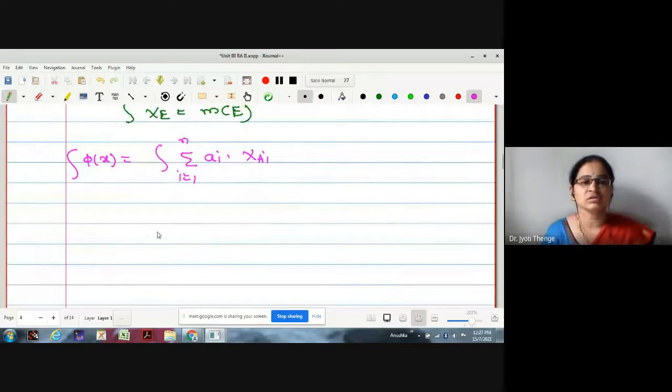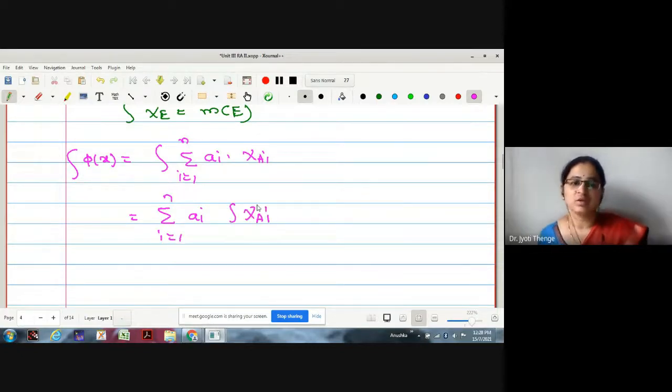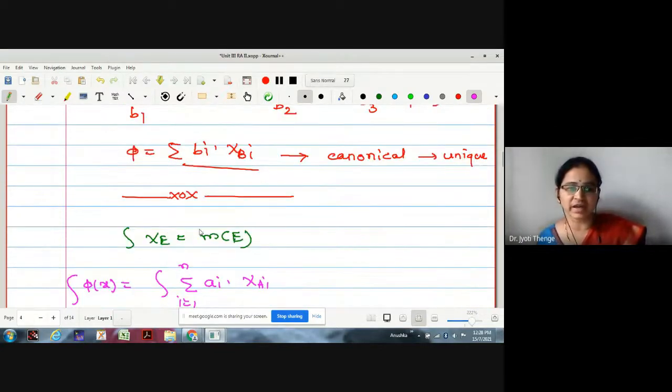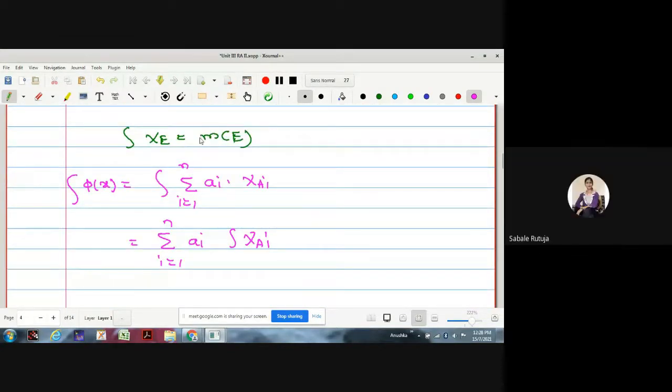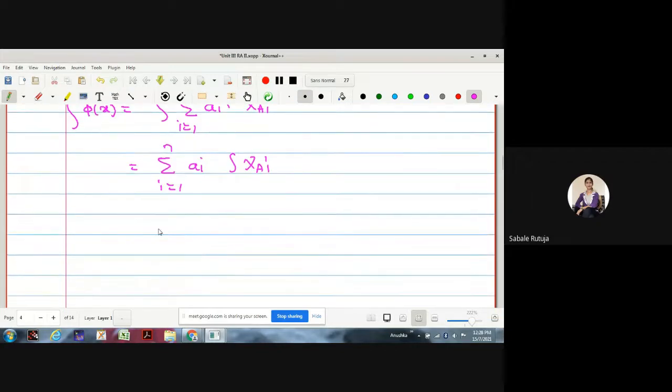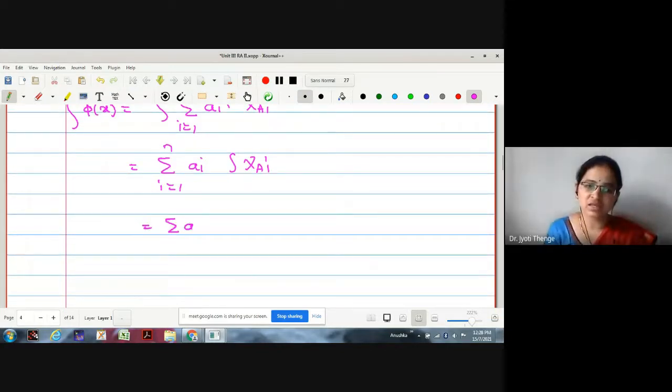But we know that integration and summation are interchangeable. Therefore, I'll write this as summation i equals 1 to n of ai times the integration of chi of Ai. But what is the integration of chi of Ai? The characteristic function's integral is the measure of Ai. Therefore, may I write this as ai into measure of Ai.